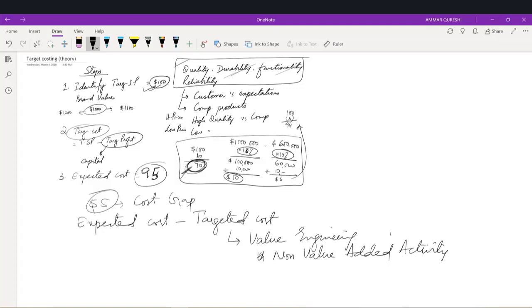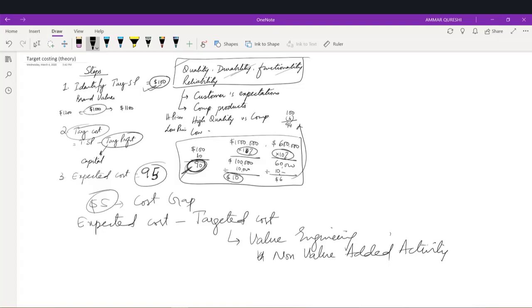Or if there is duplication in the production process, if a process is carried out more than one time, we can try to integrate those processes. Or we can try to simplify the design of the product. The more complicated the product design is, the more chances there are that labor will not be able to manufacture the product well. So we have to keep our design simple, in such a manner that labor will not be able to produce a bad product, right? So that's something which we need to do.